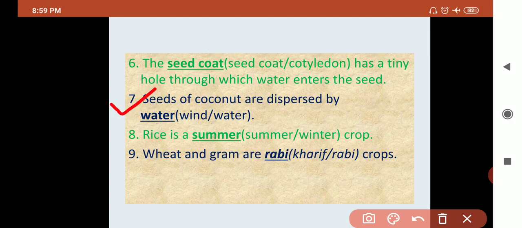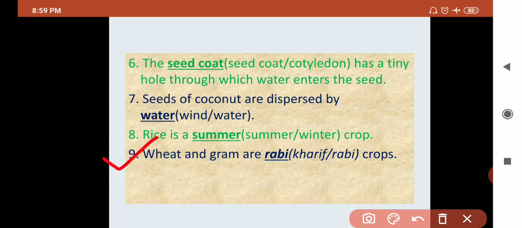Seventh question is seeds of coconut are dispersed by wind or water. Your answer is water. Coconut seed is dispersed by water. Question number 8, rice is a dash crop. Rice is a summer crop or a winter crop. Your answer is rice is a summer crop.